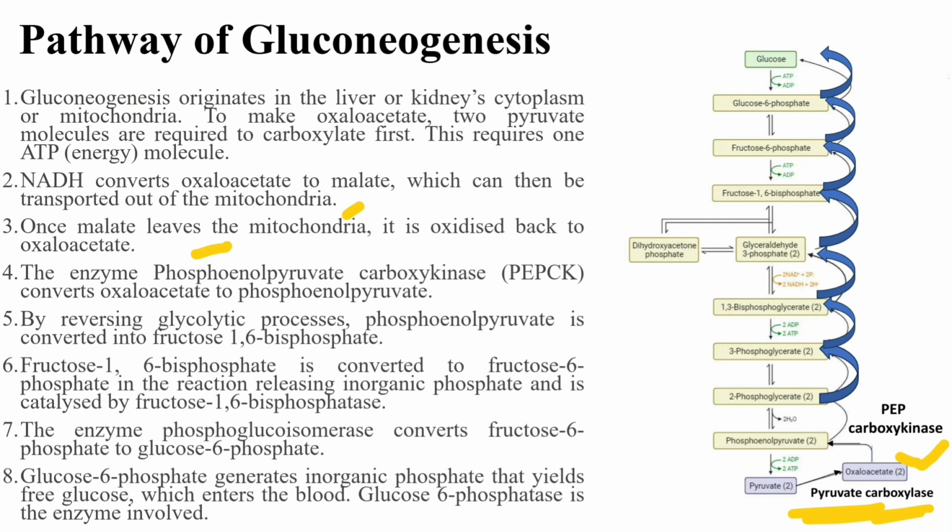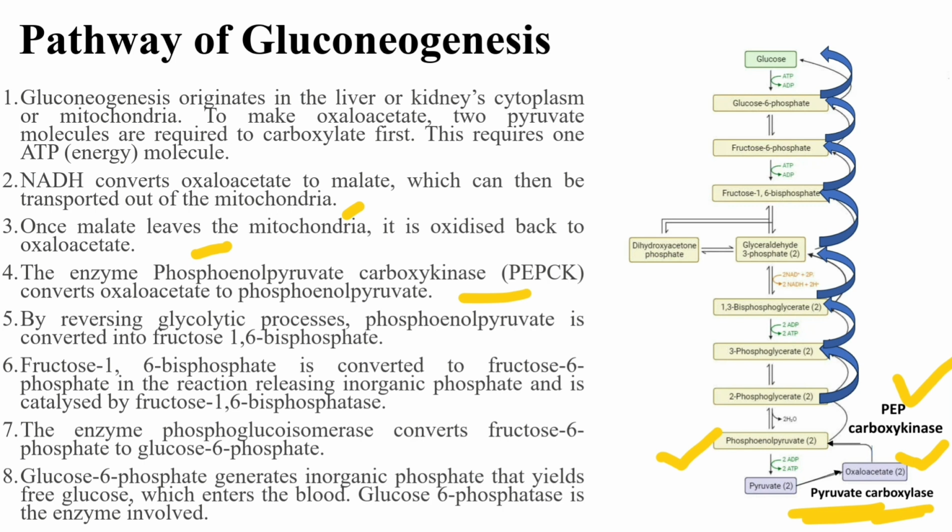Once the malate leaves the mitochondria, it is again oxidized to form oxaloacetate. Then from the oxaloacetate, phosphoenolpyruvate or PEP will be formed by the enzyme phosphoenolpyruvate carboxykinase.